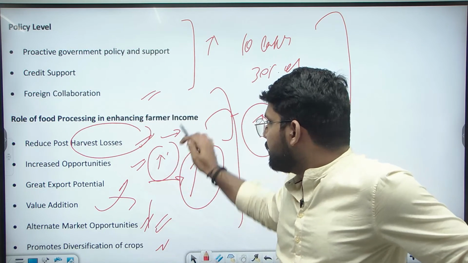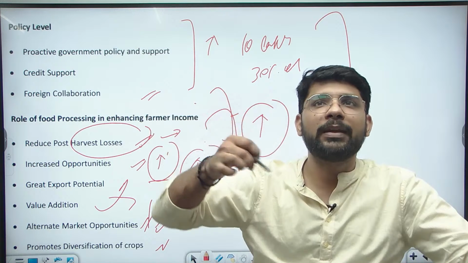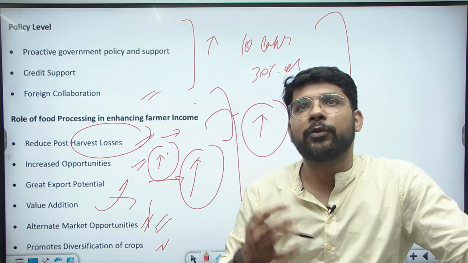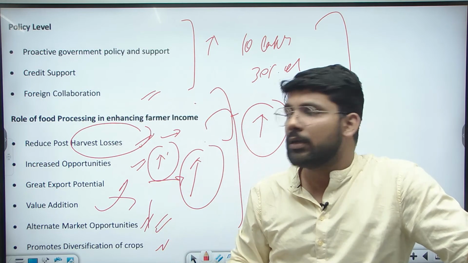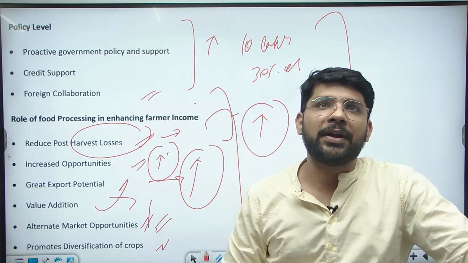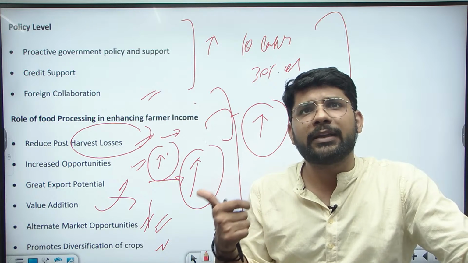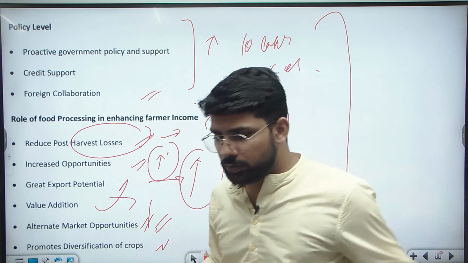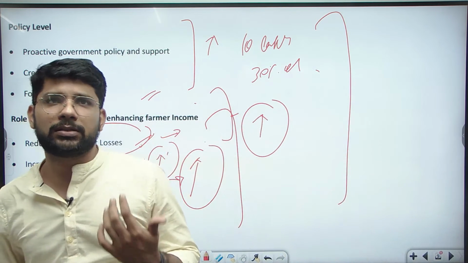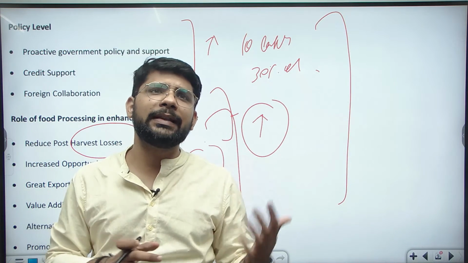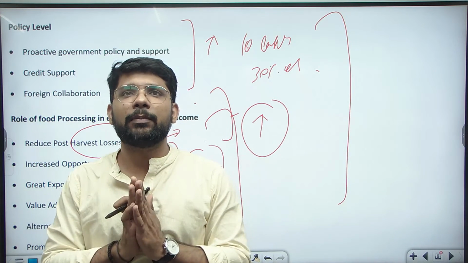Then the role of the food processing sector in farmer income: how farmer income can be increased if the food processing sector is very strong in the country. So we mark about 7-8 points, such as harvest loss, increasing opportunity, great export potential and value addition. These are some of the points you will write in your answer. If you write these points, your answer will be comprehensive.